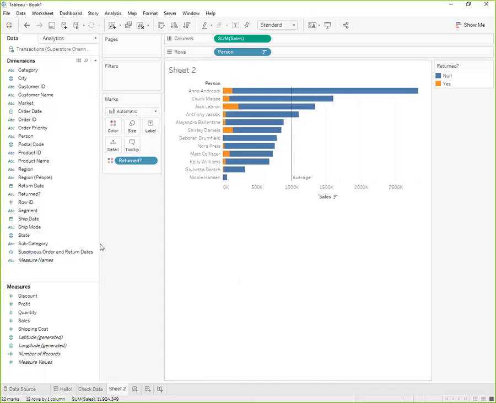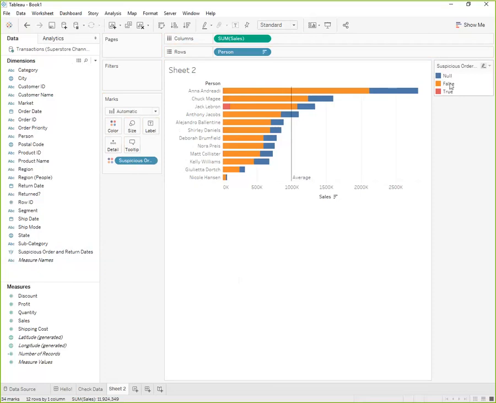Now, before they sent the data over to me, it looks like sales management and compensation actually made a field for me that indicates if an order had a suspicious order and return date. So we can actually use this. We'll grab it and put it on color.